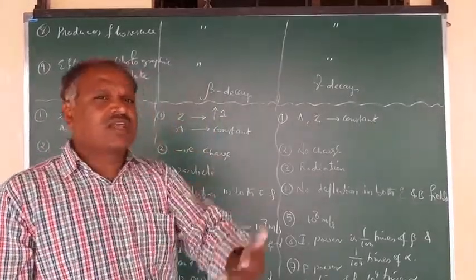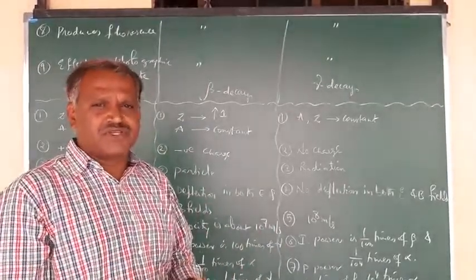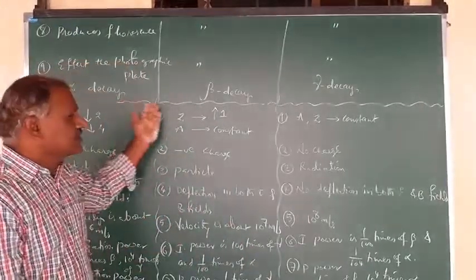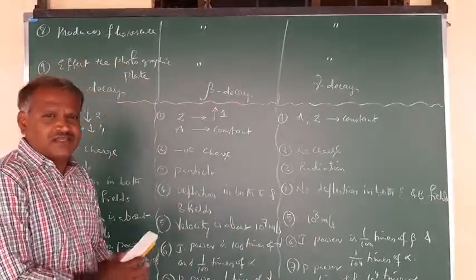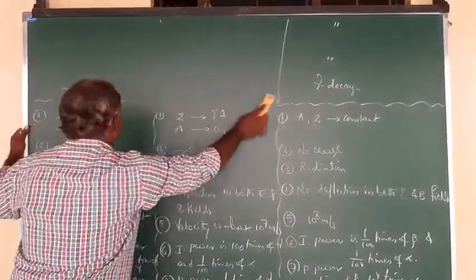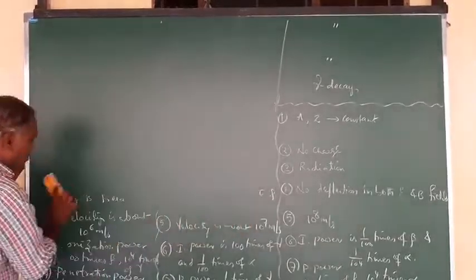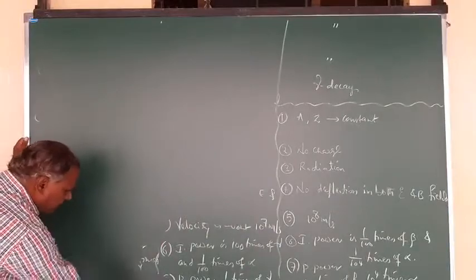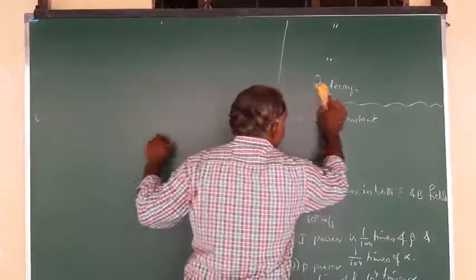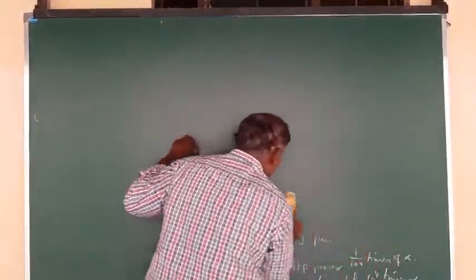In the last video we saw the alpha and beta decay definitions and their classification. So what is radioactivity? That we saw, right? Now we discussed the properties of these decays. These decays are completed: alpha, beta, gamma. So what are the definitions, the classifications, and the properties of the respective decays? That we covered in this video and the last video, right?